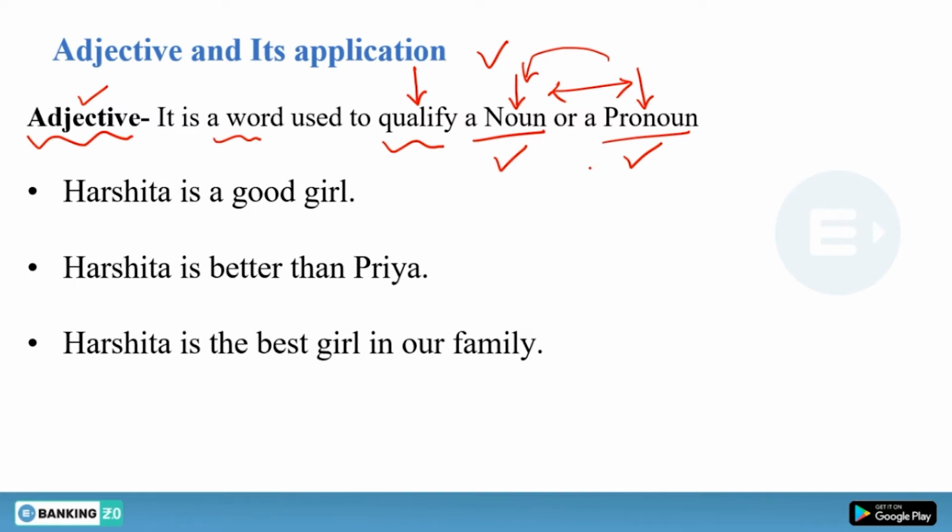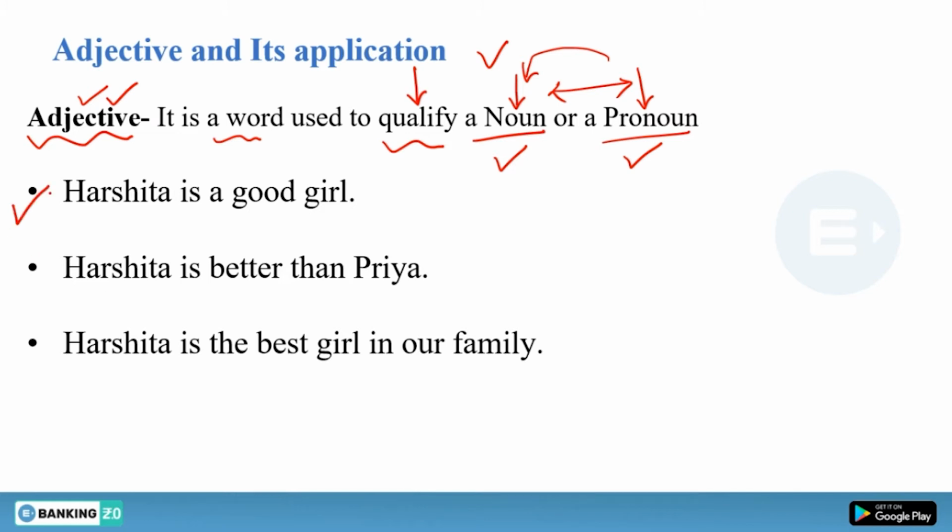So all these words are doing what? All these words are describing the quality of that man. So this is the function of an adjective. It qualifies, or you can say it describes the quality of a noun or a pronoun. Pronoun replaces a noun.